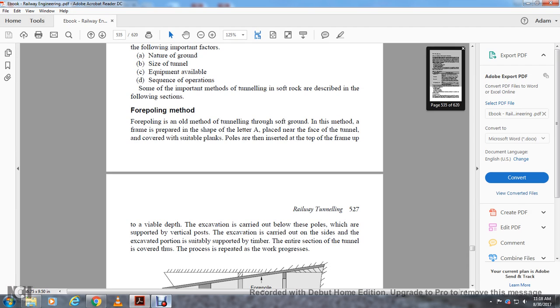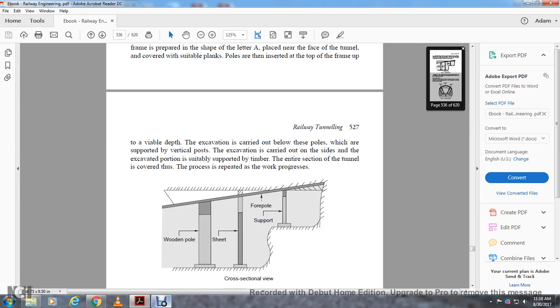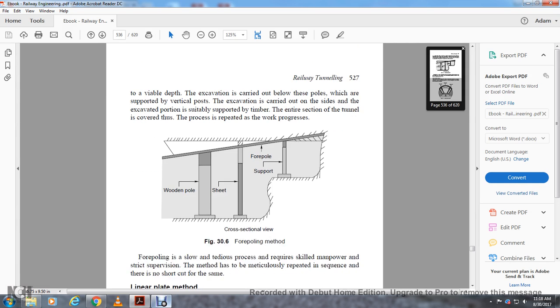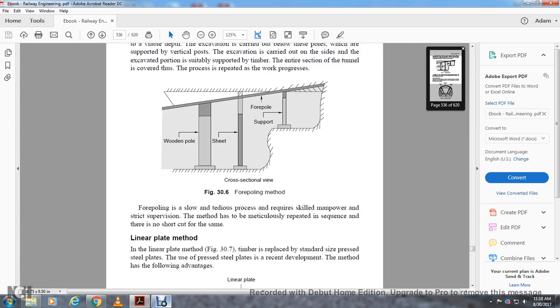The excavation is carried out on the sides of the excavated portion, with suitable timber support. The entire section of the tunnel is covered, and thus the process is repeated as the work progresses. The cross-sectional view shows the wooden poles, sheet and forepole support. Forepoling is a slow, strenuous process that requires skilled manpower and strict supervision. The method is meticulous and repeated in sequence.